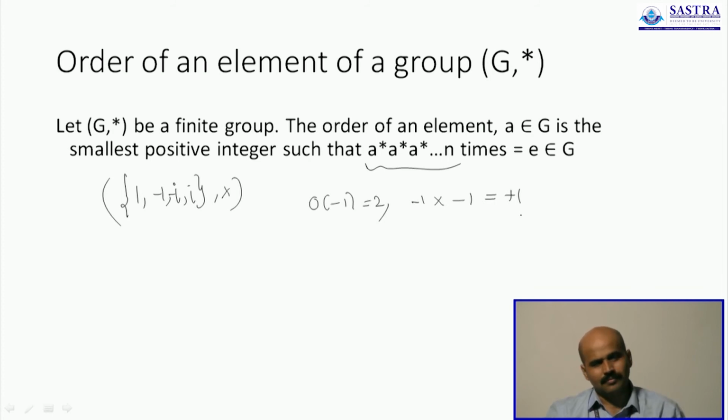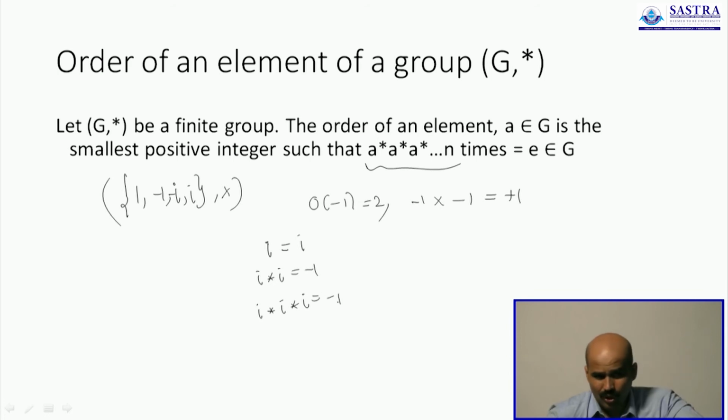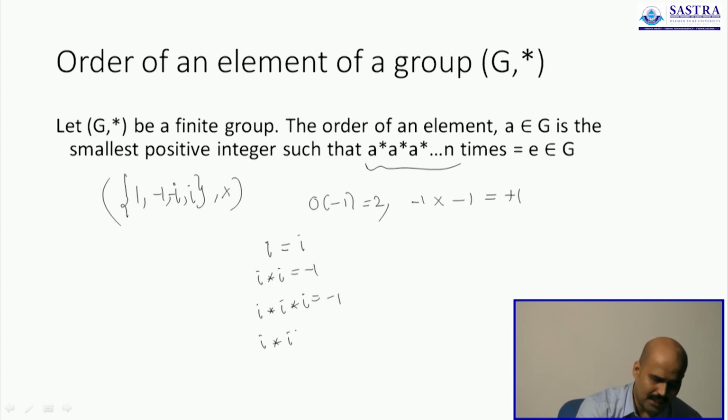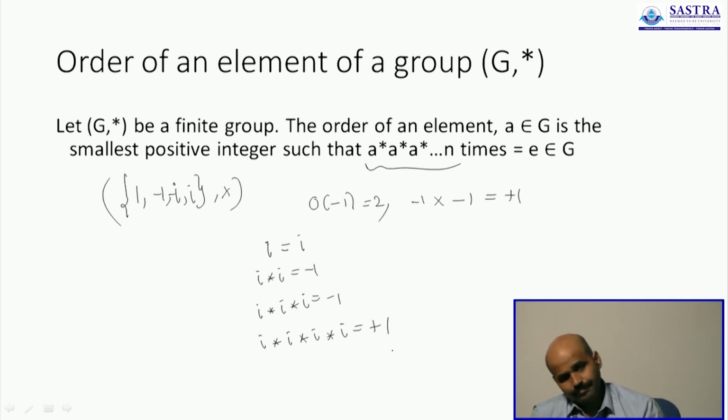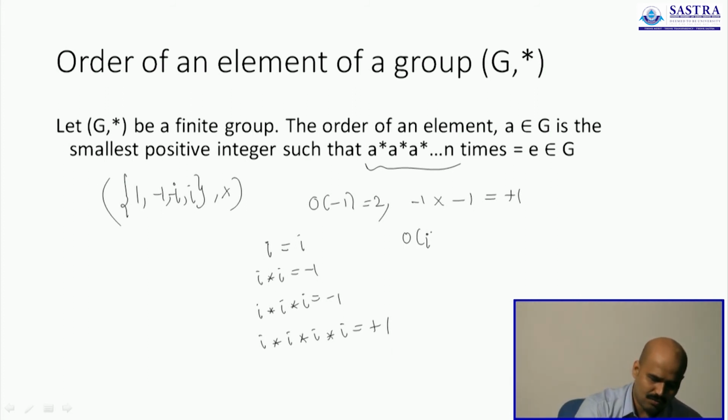Smallest positive integer. Let's talk about i. i with itself is i squared, which is -1, i written thrice is -i. So the order is not 1, the order is not 2, the order is not 3, but you will see that the order is 4. i times i times i times i is actually +1. Of course, i power 8 is +1, i power 12 is +1, i power 16 is +1, but the smallest positive integer for which this is observed is 4. Therefore, order of i is 4.